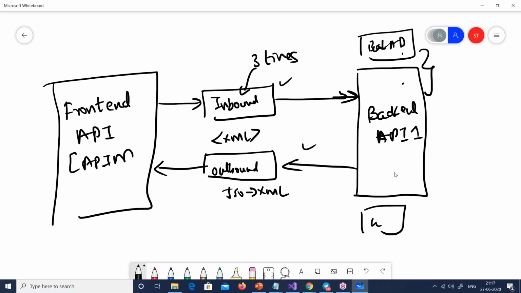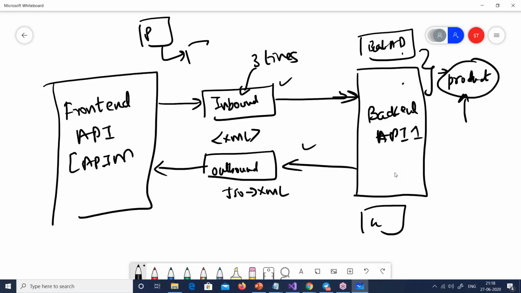So I can create a product of the API. I can say this product is all about weather API, so it has these 4 APIs. You can think of a product as a logical grouping of APIs. If I apply any policy on this product, it gets applied to all the APIs. So there is a concept of product also. It logically groups the backend APIs.